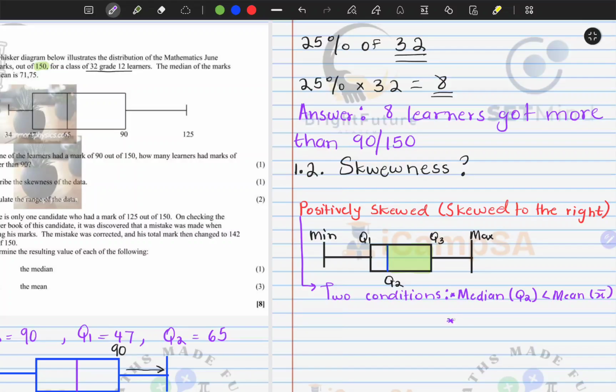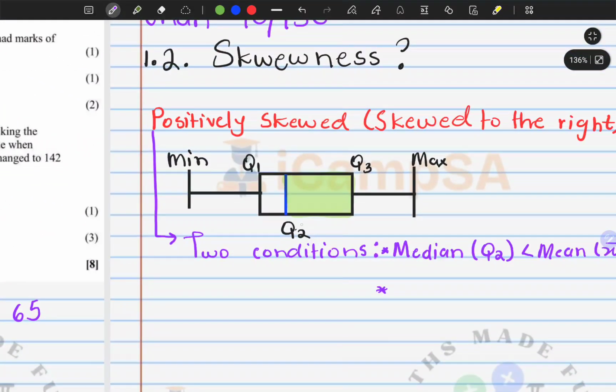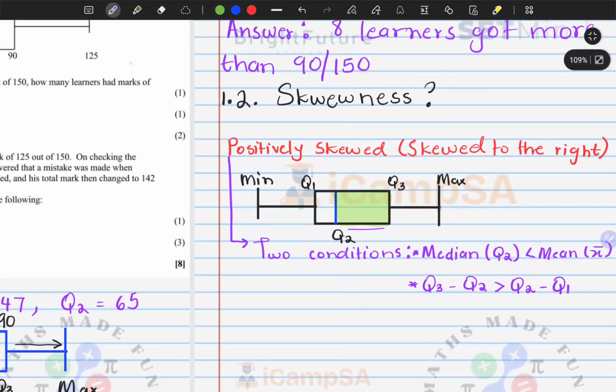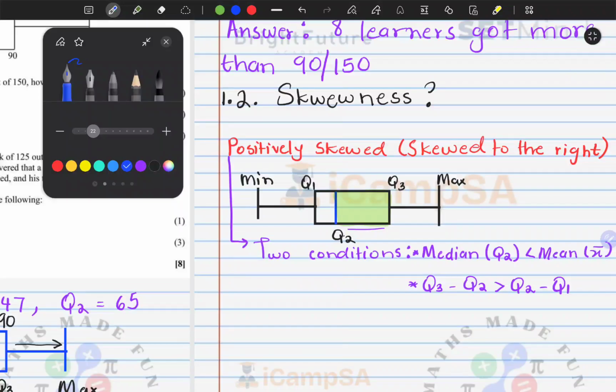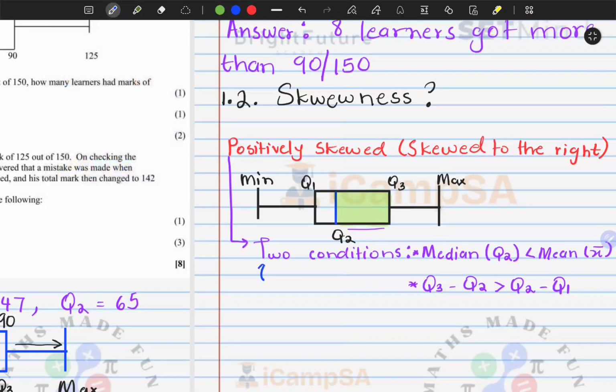Or alternatively, look at the gaps: Q3 minus Q2 will be greater than Q2 minus Q1 for positively skewed data. Another check you can do is to compare Q3 minus Q2 with Q2 minus Q1. If one of these conditions is true, then the data will be positively skewed. We need only one of the conditions to be true.